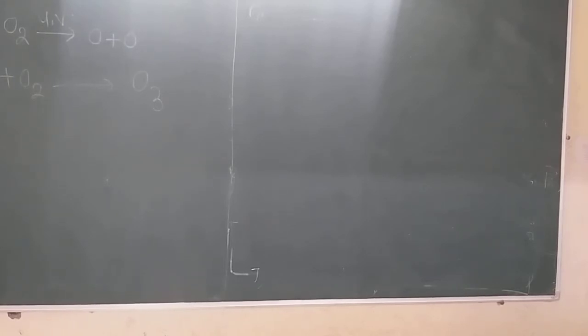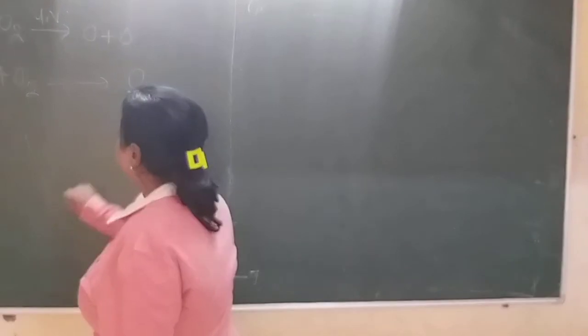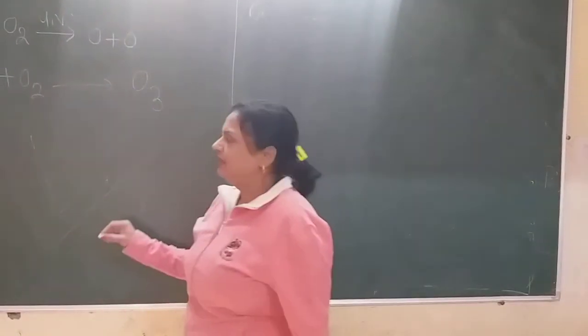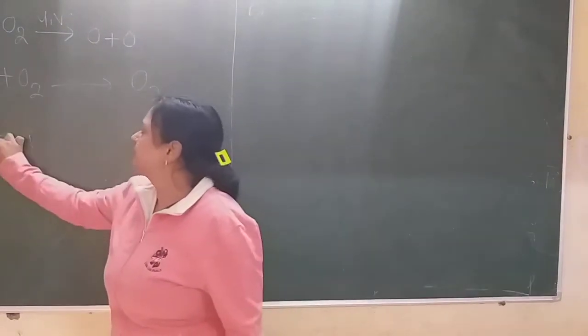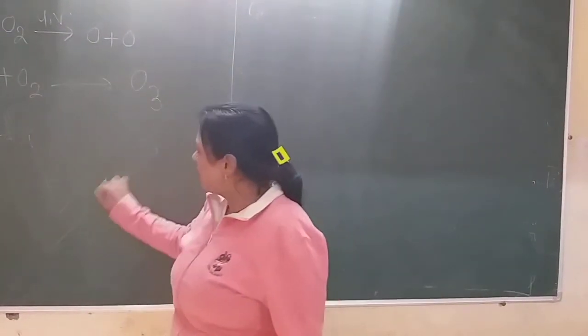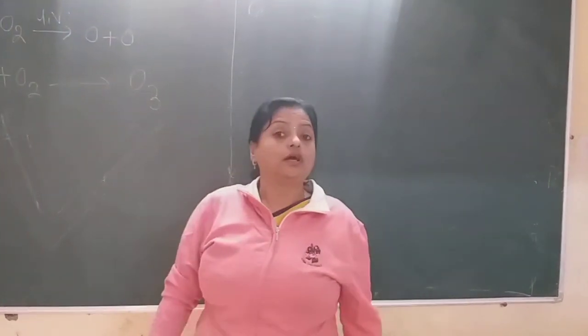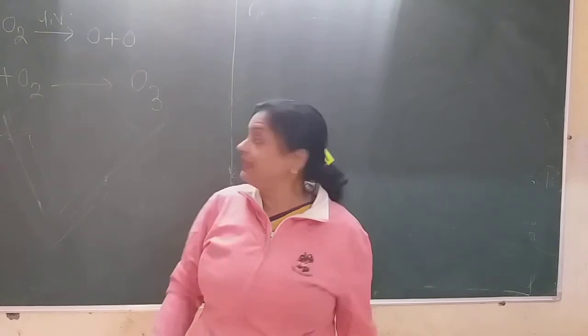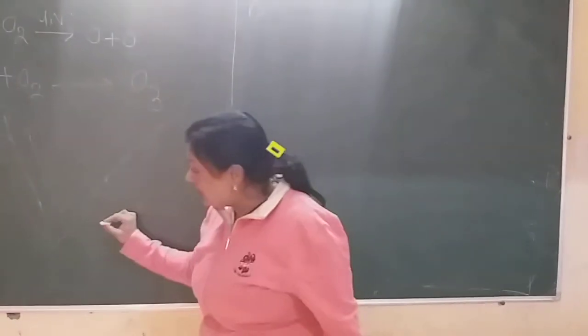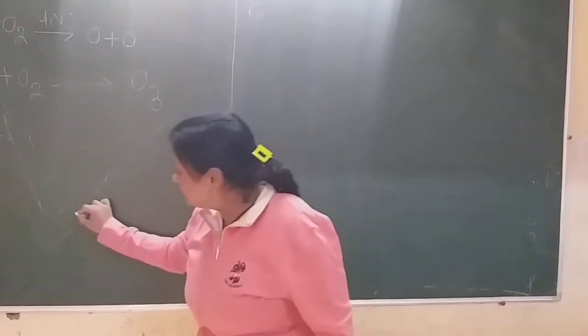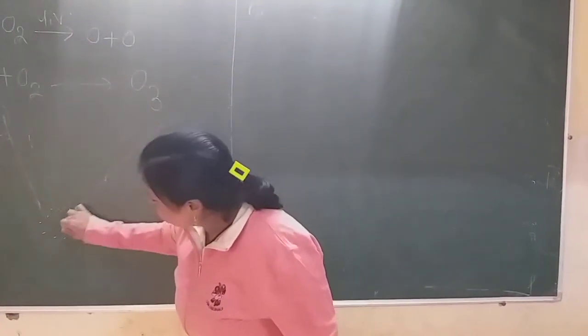Now a silent electric discharge is used, and that discharge is passed through dry and pure oxygen. Suppose there is an apparatus such as a V-shaped tube. In it there are very thick corks, and oxygen gas is filled inside. Through the corks there are positive and negative metal wires, and a battery is joined to them. Now after joining the battery, what happens? An electric discharge is formed.